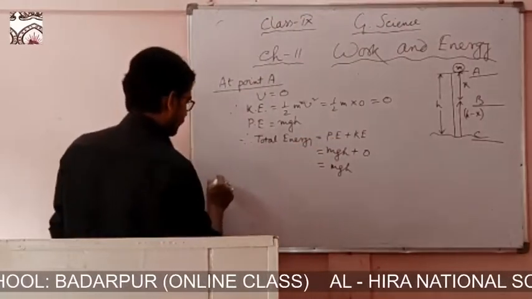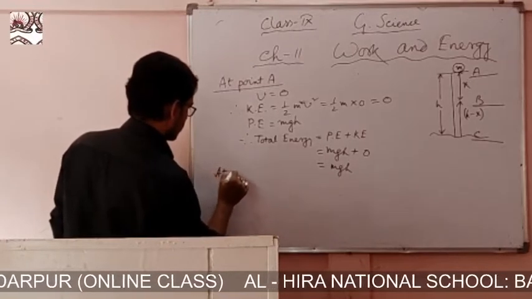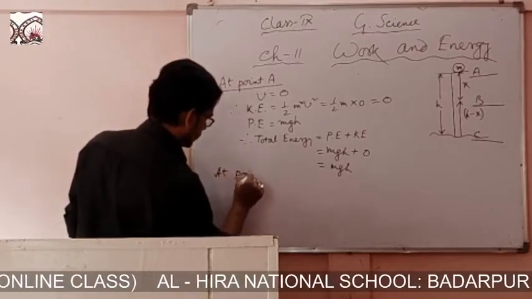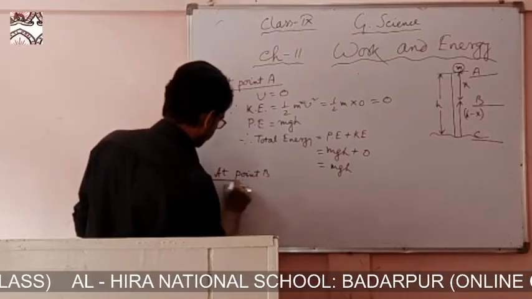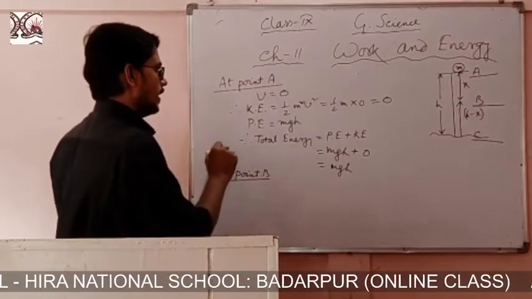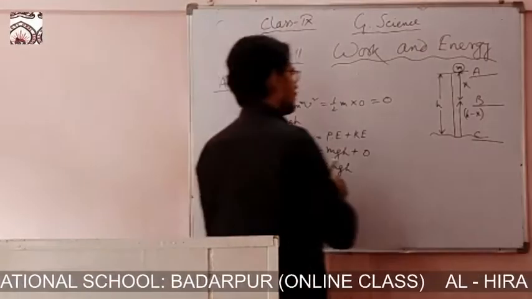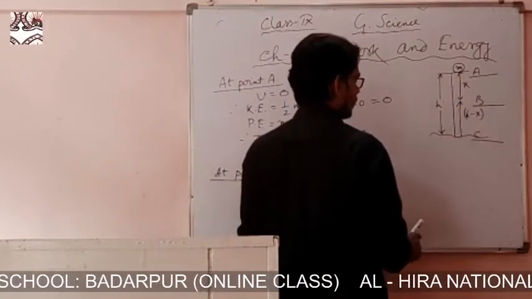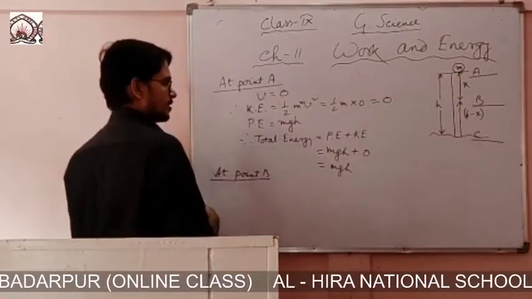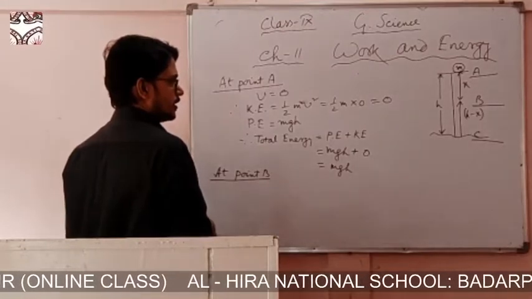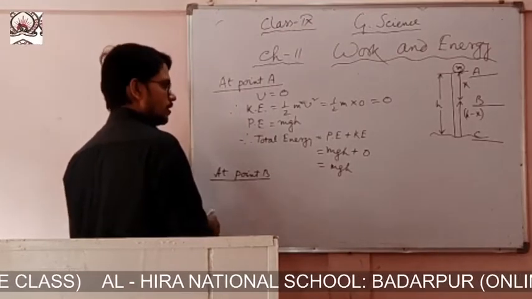Now at point B, since it is coming from point A to B, it covers the distance x, and definitely it has a certain velocity.